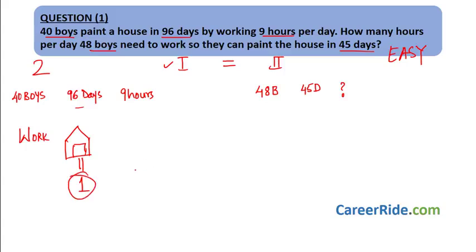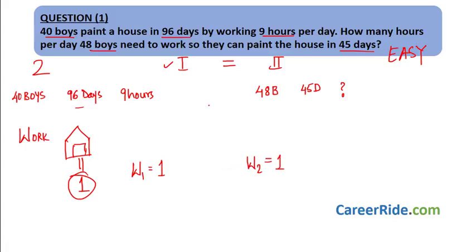So in the first scenario, the work done is W1, and that is they paint the house from scratch, so that is nothing but 1. Again, in the second scenario, the work done is painting the house, the same, right from scratch, so the work done is 1.